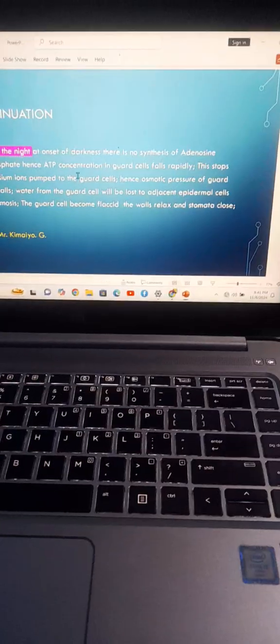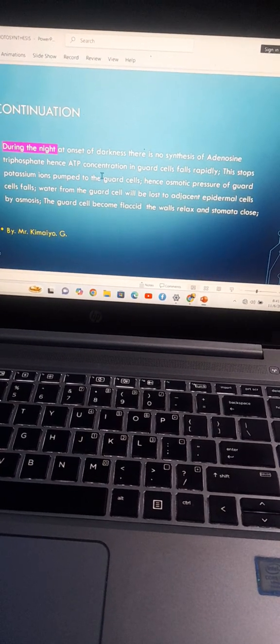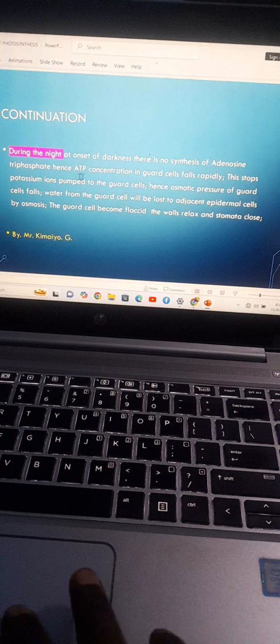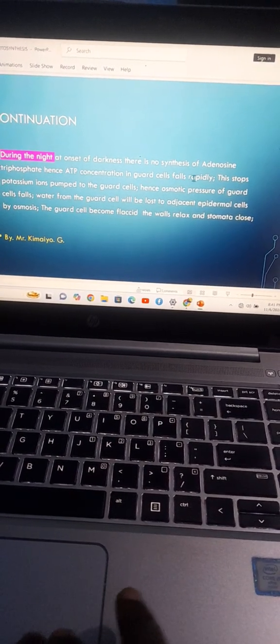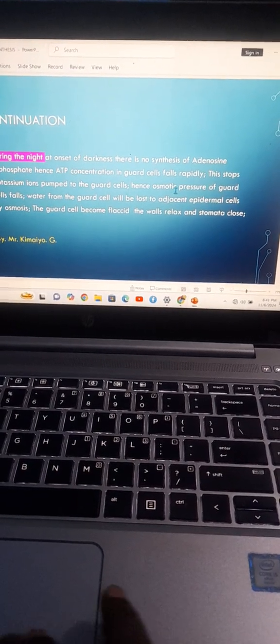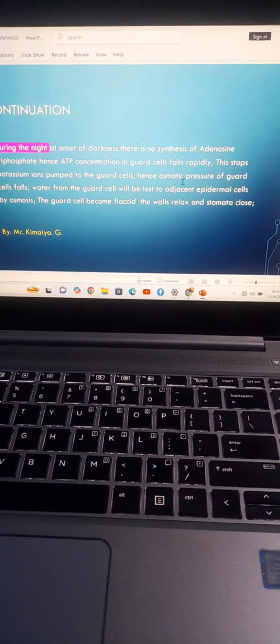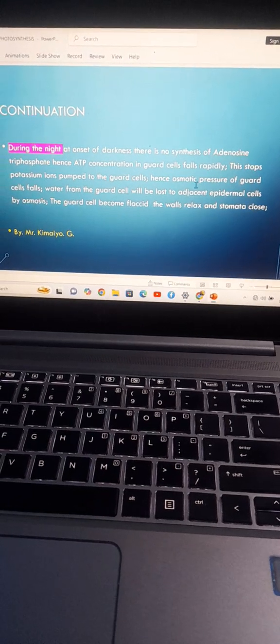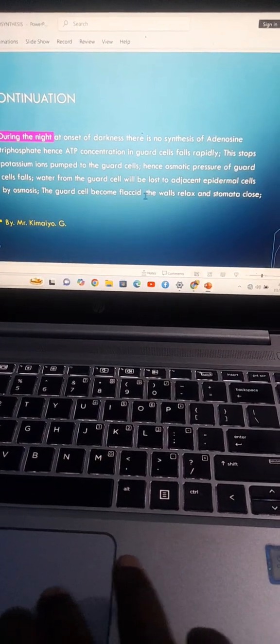Let's check it during the night. At the onset of darkness, there is no synthesis of ATP because we don't have light. Then what happens? The ATP concentration in the guard cell will fall because there is no energy being stored. This stops the potassium ion pump into the guard cell, and the osmotic pressure of the guard cell will fall. Water taken in during the day will be lost to the adjacent epidermal cells by osmosis. Because of this, the guard cell becomes flaccid, the walls relax, and the stomata close.